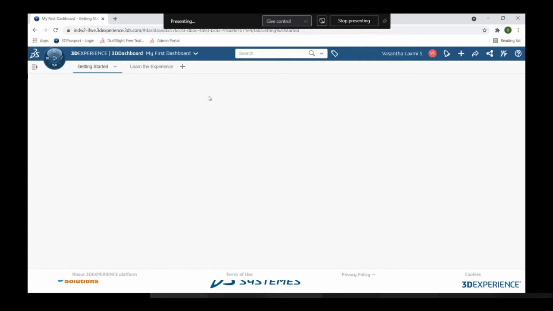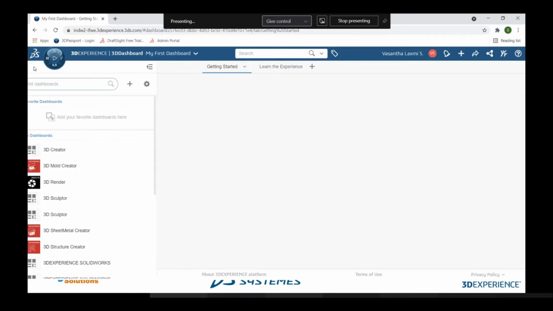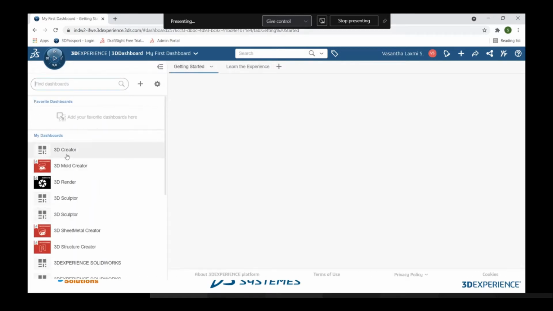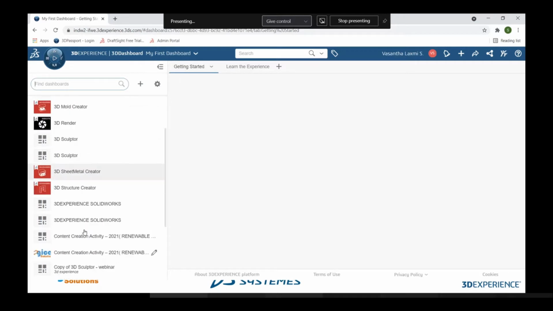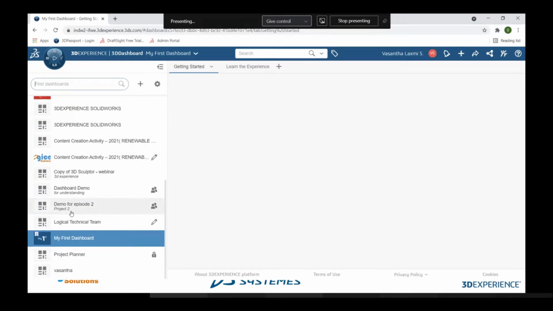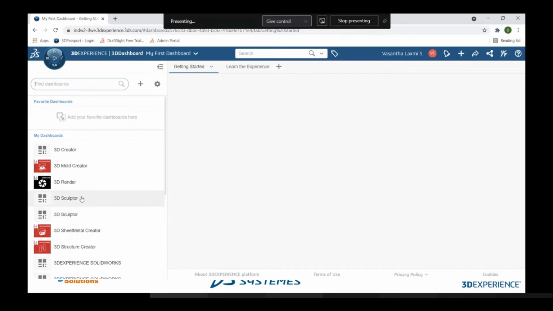Let us know how to create a dashboard. Here at the left corner we can see what is called the hamburger. When you click on this hamburger, whatever you can see here, 3D Creator, 3D Mold Creator, these are kinds of existing dashboards. To create a new dashboard, we have a plus icon over here, which says Add Dashboard.